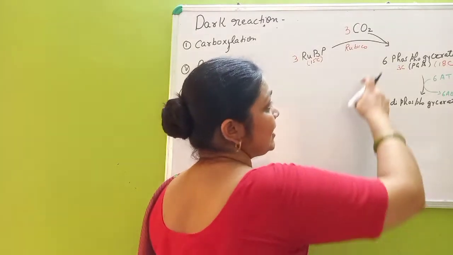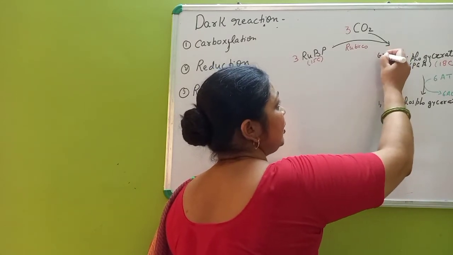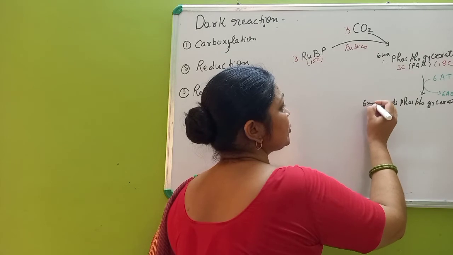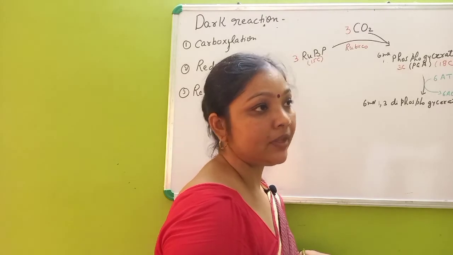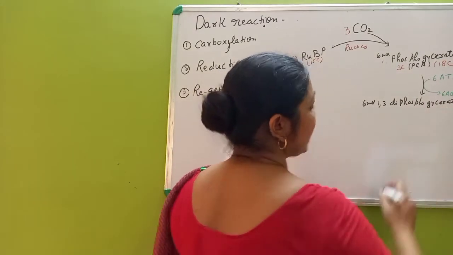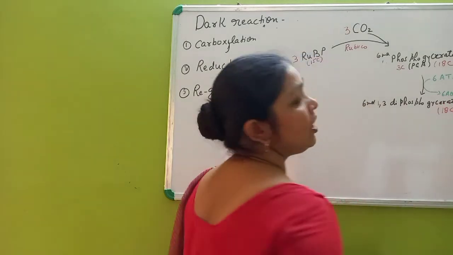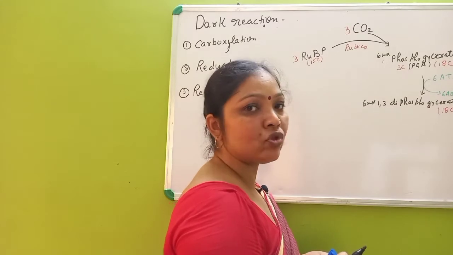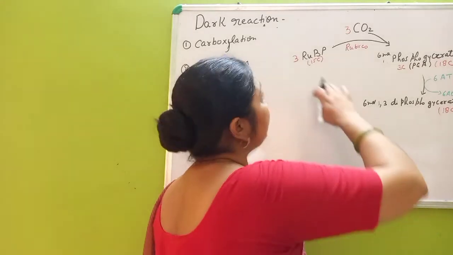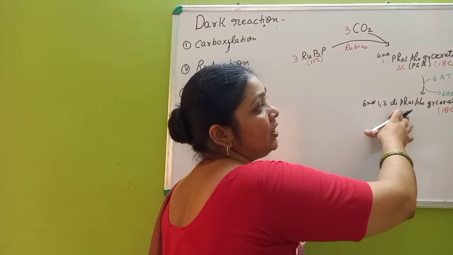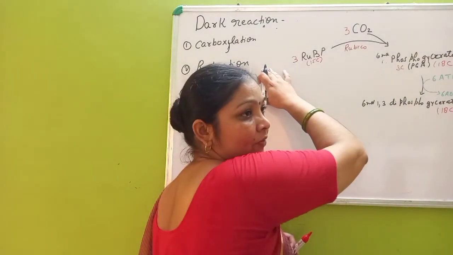As here there are also 6 molecules, 6 molecules of 1,3-diphosphoglycerate are formed. So 6 molecules means it now has 18 carbon, because 1 has 3 carbon, so 6 has 18 carbon. This is the process of carboxylation. Till here the carboxylation occurs, and now the next process, that is reduction, is going on.